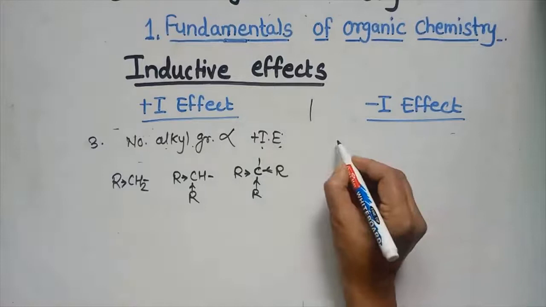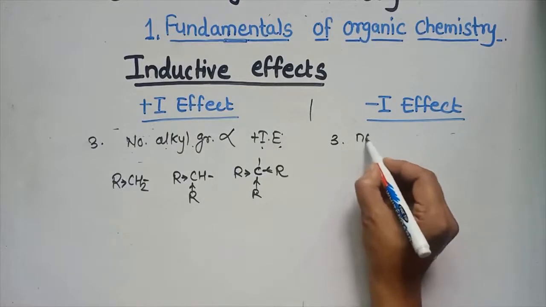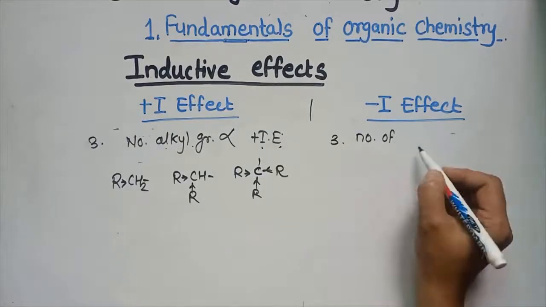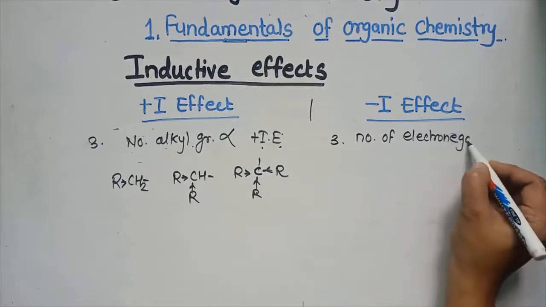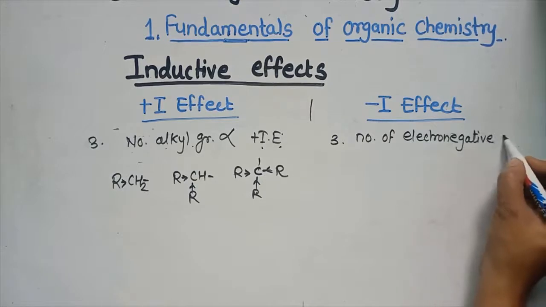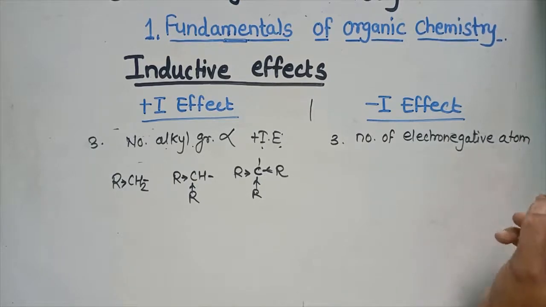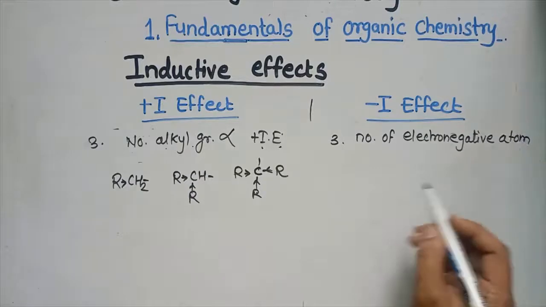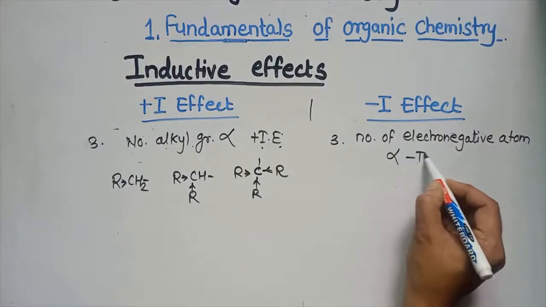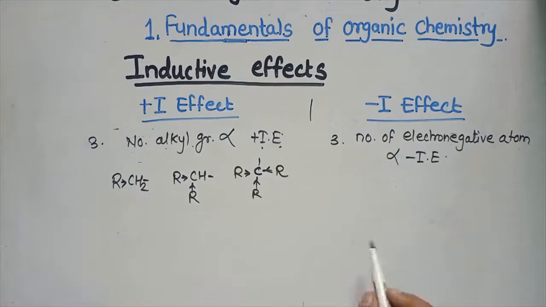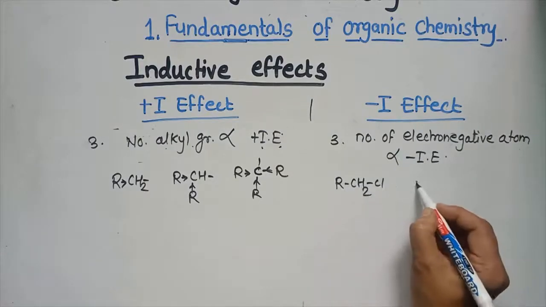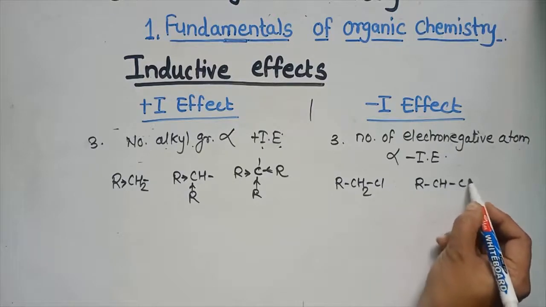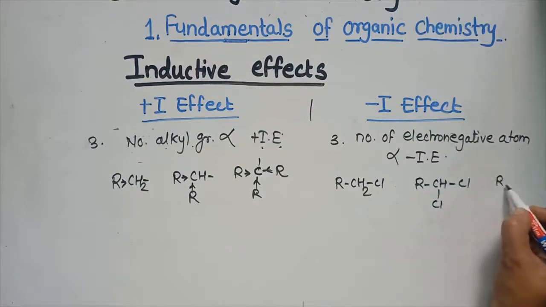While in this case the third point is the number of electronegative atoms. As the number of electronegative atoms increases, the minus I effect also increases; it is directly proportional to the minus I effect. So we again consider the example RCH2Cl, then RCHCl2, and in the third case we consider 3 Cl.